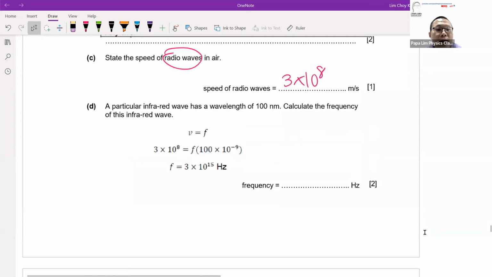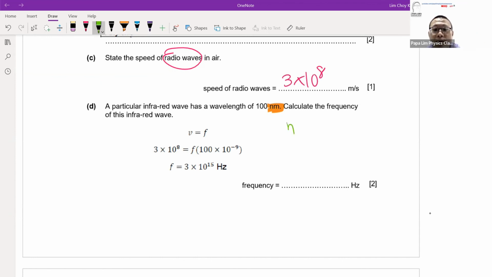The second last part, the question looks at the wave formula, v equals f lambda. I will not say it is difficult, but the trick they are trying to push to you would be the use of prefixes. Chapter 1 is the simplest topic, but it doesn't mean it will not come out. The question comes up with 100 nanometer, so you must know what nanometer is.